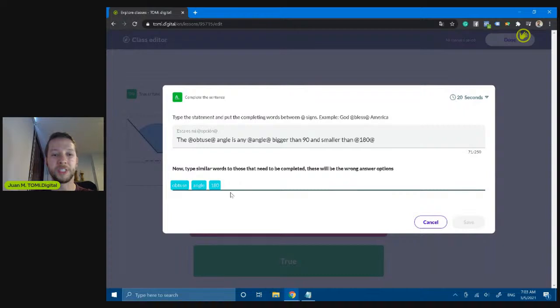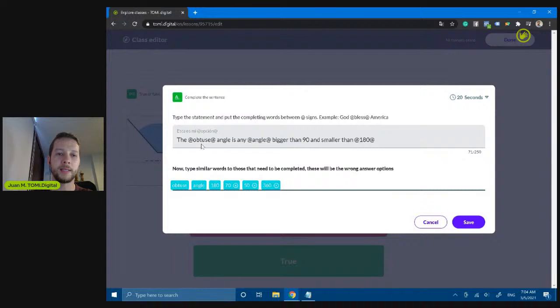So I need to add some distraction words here. So they will need to think what is the option they need to drag and drop there. So I'm gonna add here, for example, 60, 70, or 50, or 360. So they will have these options, and they will need to choose between them, and they will need to decide that the option is 180.